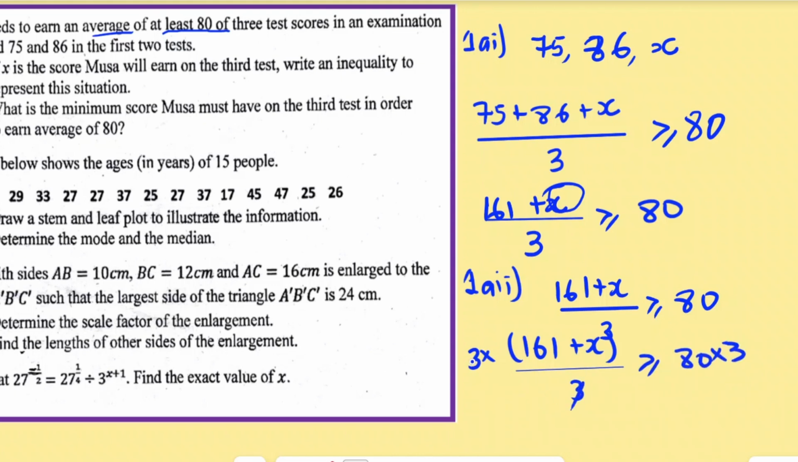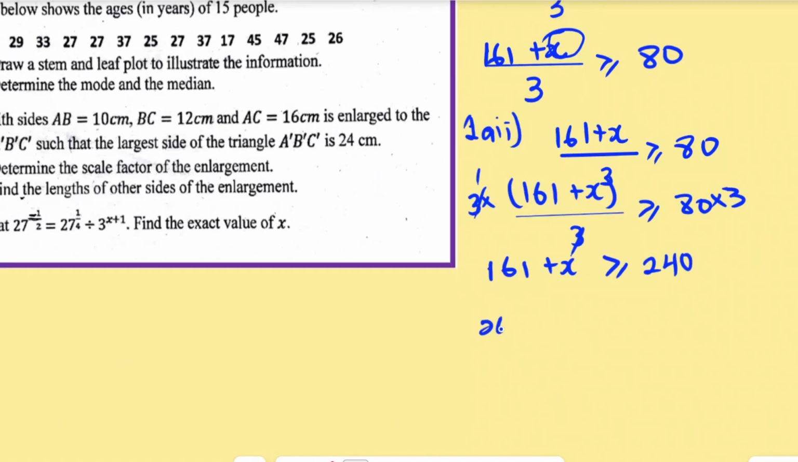So this 3 will just cancel this 3. So we have 161 plus X greater than or equal to 80 times 3. 8 times 3 is going to be 24. So we just have to attach our 0. So we have 240. We are going to get X. We just have to subtract 161 from the other side. So we have 240 minus 161. So X is greater than or equal to 79.